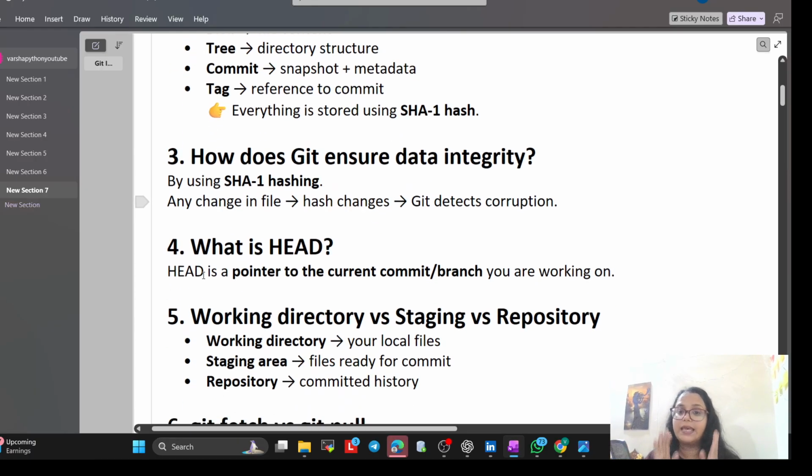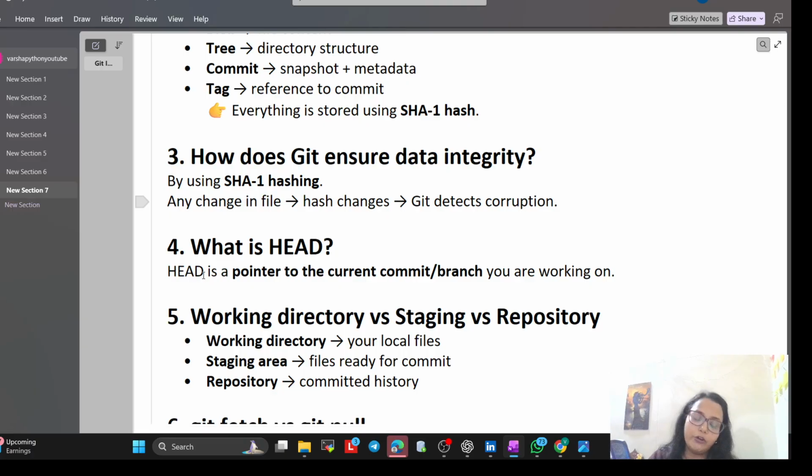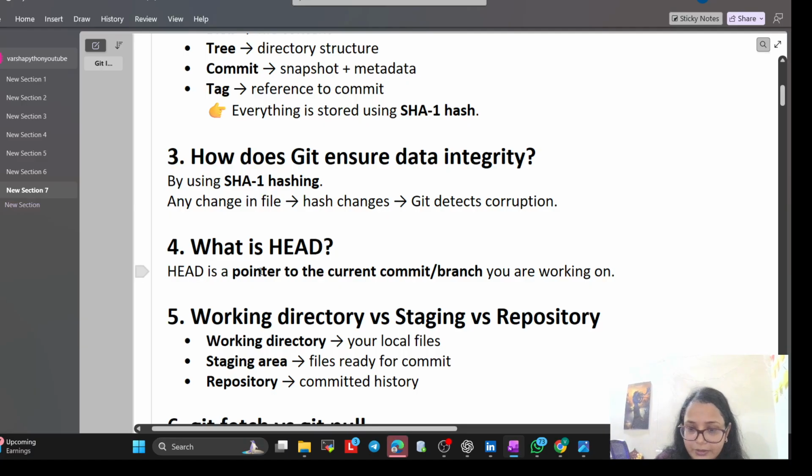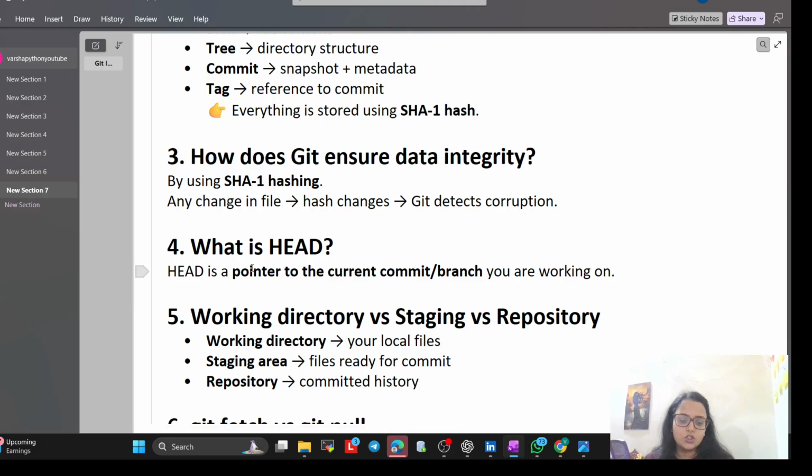Next, what is HEAD? HEAD is a pointer to the current commit or branch you are working on. Now, again, what is HEAD? This is technical: HEAD is a pointer to the current commit. Whatever commit you are doing, the current commit is HEAD, or the branch you are working on. It is like a needle. So if I am currently fixing a bug in the login screen and HEAD points to that specific point in time, that is only HEAD.